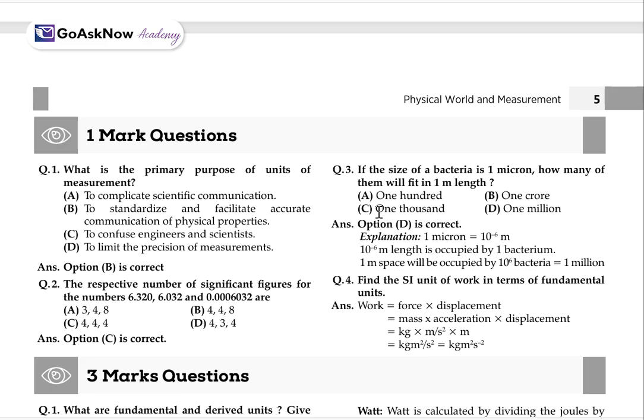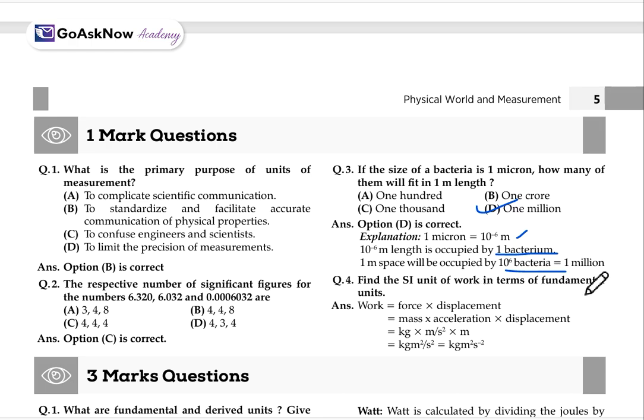We know that 1 micron is equal to 10 raised to the power minus 6 meter, which is occupied by 1 bacterium. So the 1 meter length will be occupied by 10 raised to the power 6 bacteria, which is equal to 1 million. So the correct option will be 1 million.